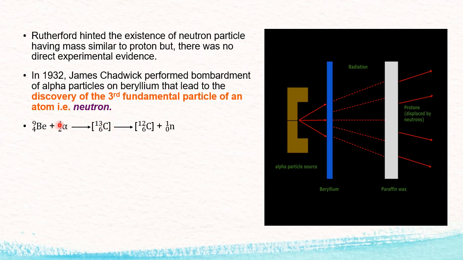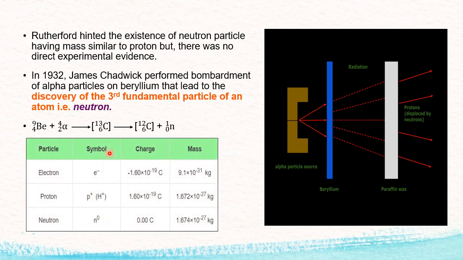And such reactions are already happening in our India in Trombay, where Bhabha Atomic Research Centre is. So if you get a chance, you visit BARC. These are data: electron, proton, neutron. You can use it for the calculations, charge and mass.